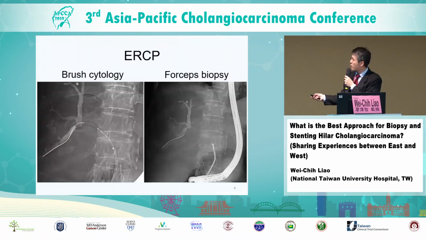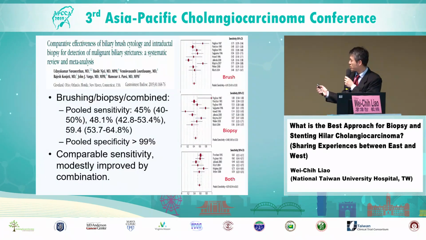You can see that for brush cytology, the sensitivity ranged from below 20% to 70%, and the pooled sensitivity is 45%. For intraductal biopsy, the sensitivity is 48%.